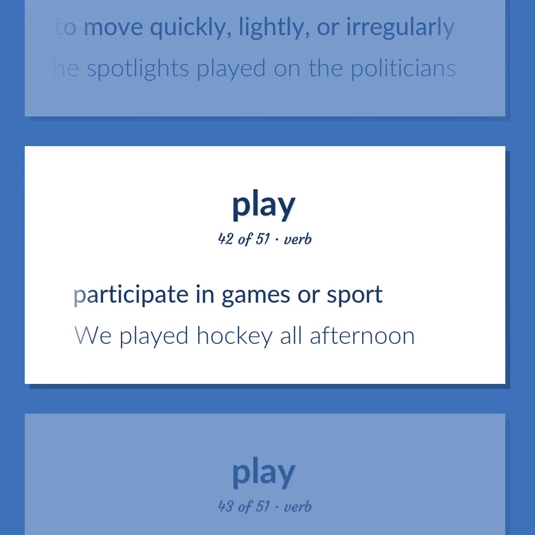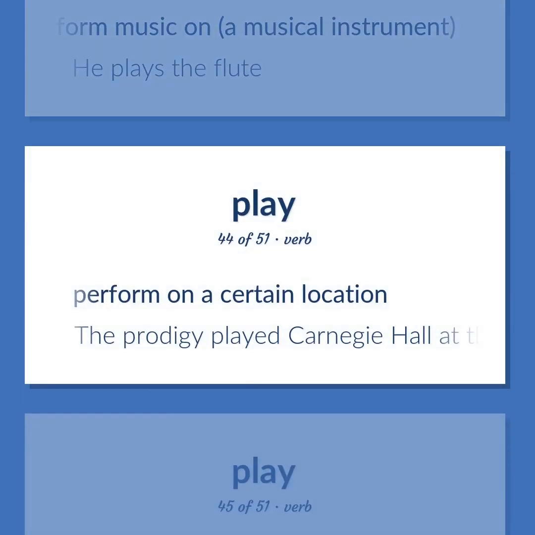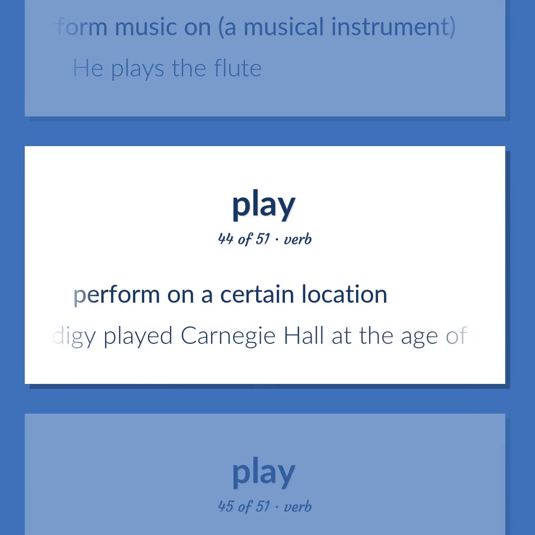Participate in games or sport. We played hockey all afternoon. Perform music on a musical instrument. He plays the flute. Perform on a certain location. The prodigy played Carnegie Hall at the age of 16.